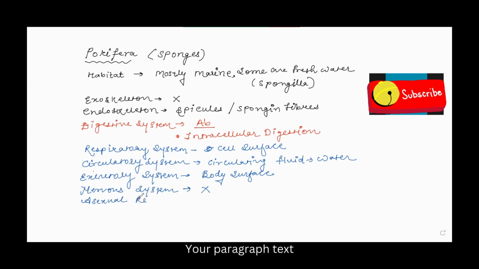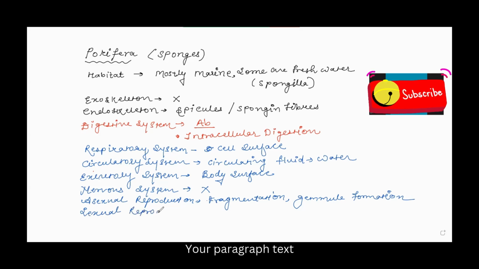Then next is their reproduction. Asexual reproduction occurs, right? Fragmentation and gemmule formation. So you can write here gemmule formation and fragmentation. Now, what about sexual reproduction? Sexual reproduction is also present, right?